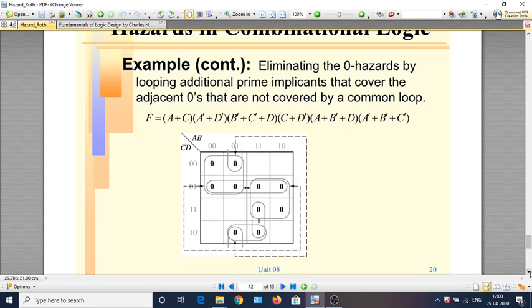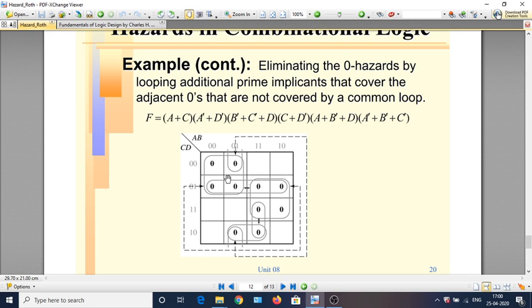Now, how do we avoid this one? We should introduce redundant coverages so that this condition for the 0 hazard does not occur. That is, there should be no adjacent 0 squares which are not covered by the same 0 square. These two zeros are adjacent, which were not originally covered by a 0 square.